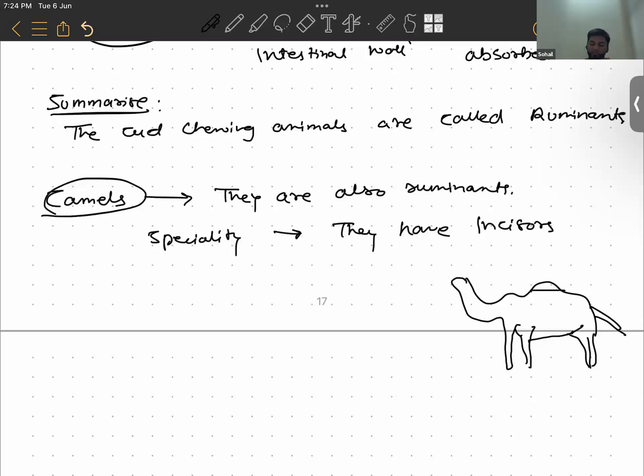So this hump, many people think that this hump stores water, but you guys know that it actually stores fat in it. Okay, so this hump that you see on its back is actually made up of fat, so that when camels take on long journeys in the desert, they can get energy from this fat. All right.